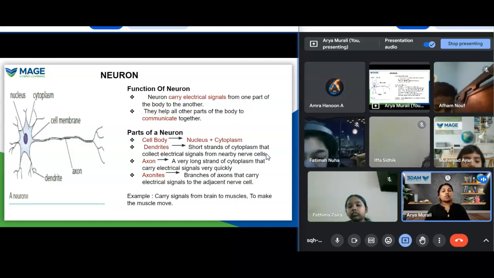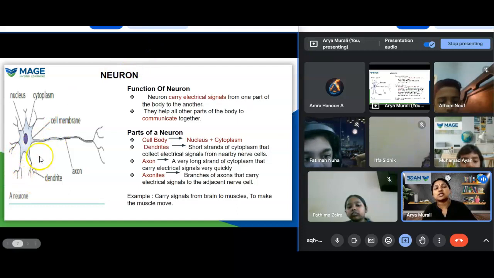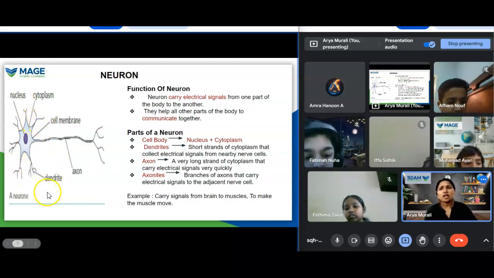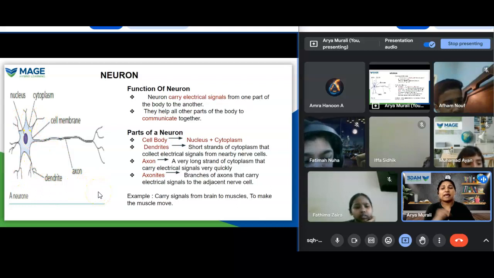Next are the parts of a neuron. Look at the picture. First is the cell body. Second, the tube-like structure is the axon, and the axon has some branches called axonites. The cell body also has some branches, which are dendrites. So mainly there are three parts: dendrites, axon, and cell body.